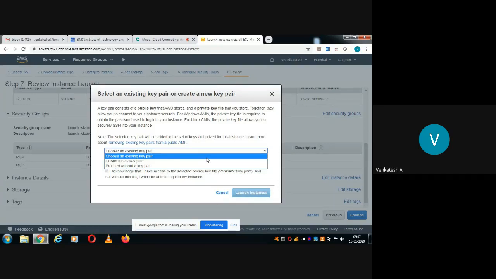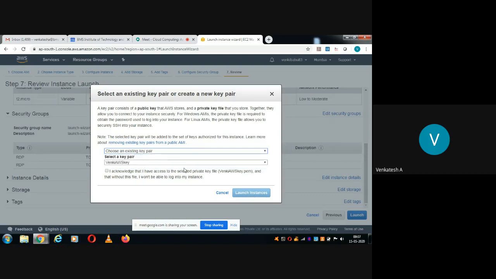Now since I have already created one, if I create one more new key pair, I'll get confused while using it next time. So for that reason I'll select choose an existing key pair. And if you feel you don't want any authentication, you can select proceed without a key pair. Now I'll select choose an existing key pair.